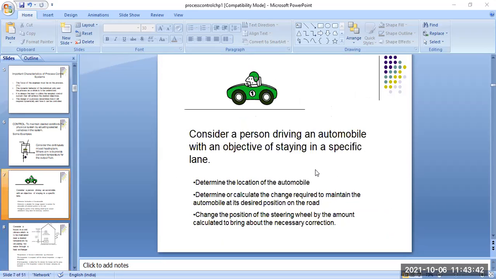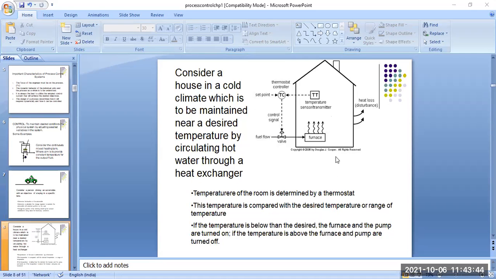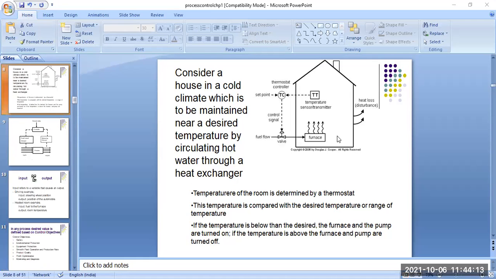So, anyone, please tell me what type of control loop we have to use here. Sir, closed loop. Yes, thank you. So this is a closed loop system, because you have to control this valve and also the set point using the thermostat temperature controller system. Then it is controlled by the temperature inside the room. Okay, is it clear to all of you? I think it is clear.